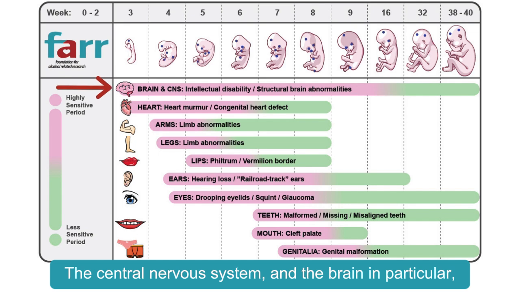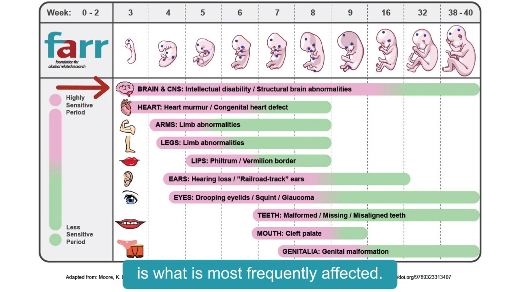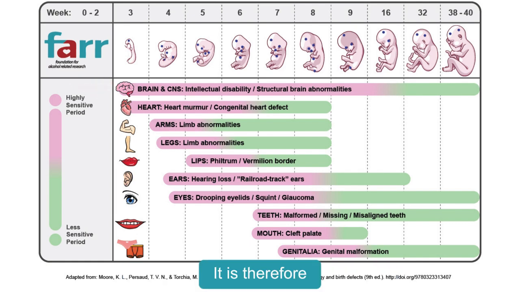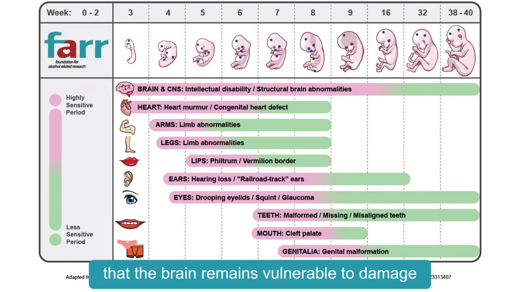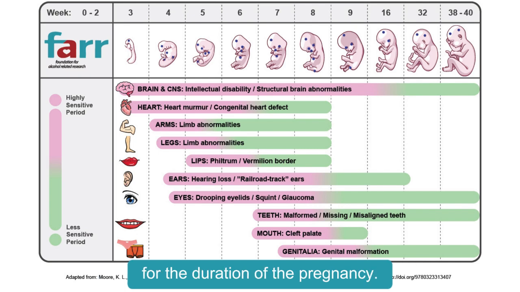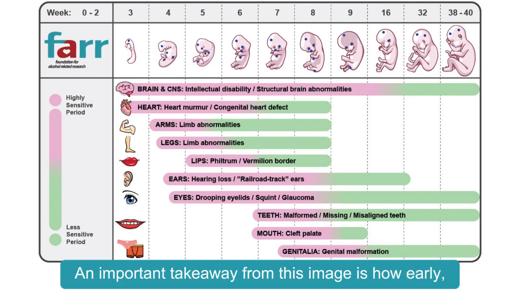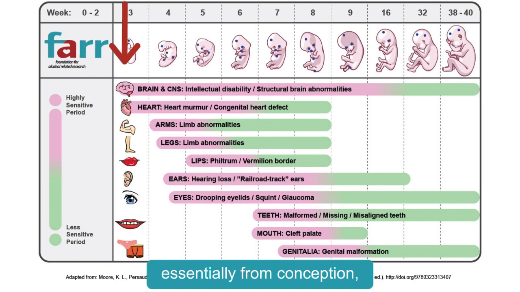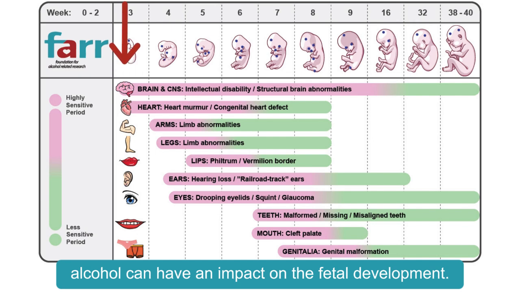The central nervous system and the brain in particular is what is most frequently affected. It is therefore important to note that the brain remains vulnerable to damage for the duration of the pregnancy. An important takeaway from this image is how early, essentially from conception, alcohol can have an impact on the fetal development.